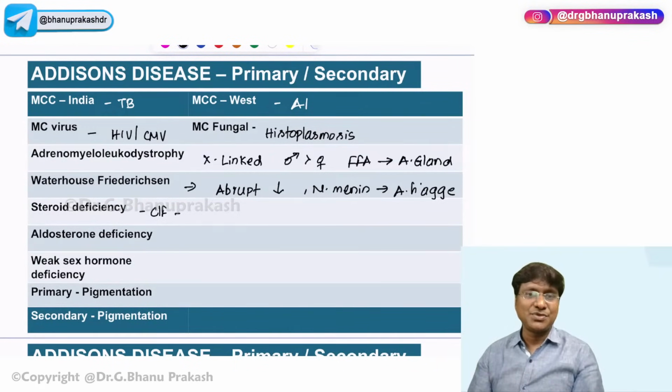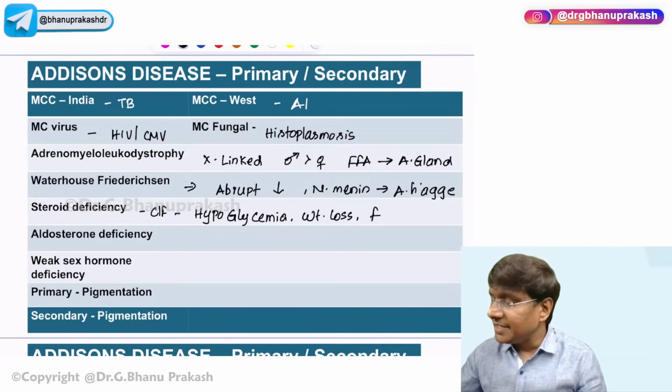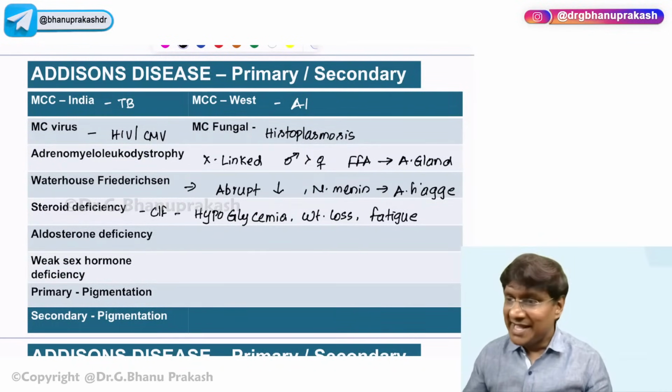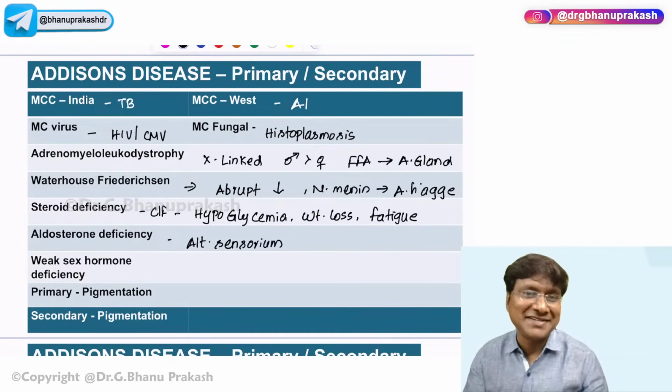The clinical features due to steroid deficiency is that they will have hypoglycemia, right? Why? Because the hepatic gluconeogenesis does not occur. There will be weight loss because metabolism does not occur. And there will be fatigue because there is no ATP synthesis. And due to aldosterone deficiency, there is hyponatremia. And because of the hyponatremia, these patients will have the altered sensorium. Right? They'll have altered sensorium.